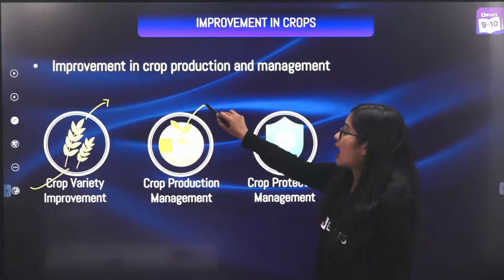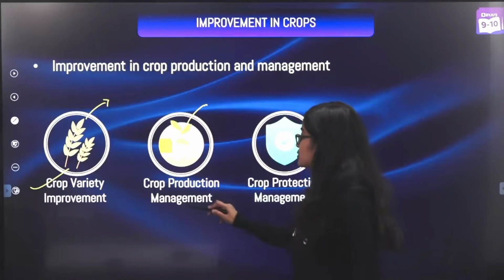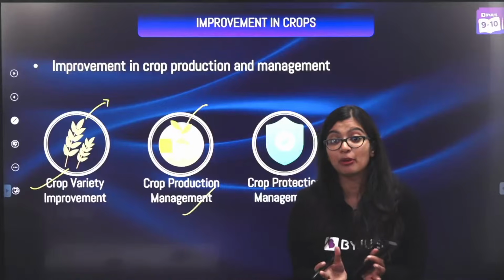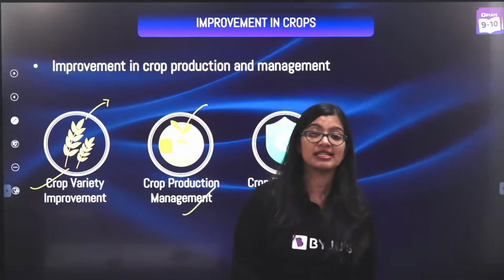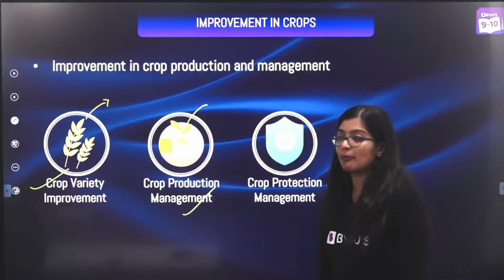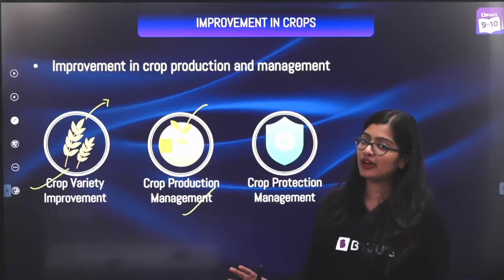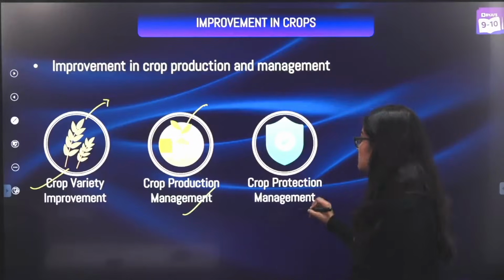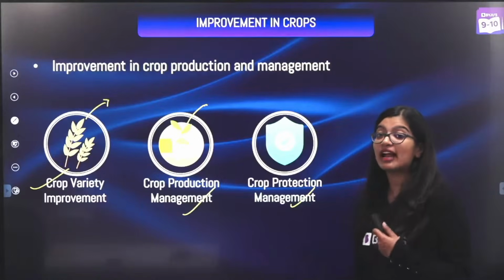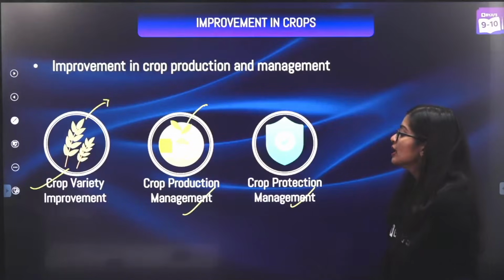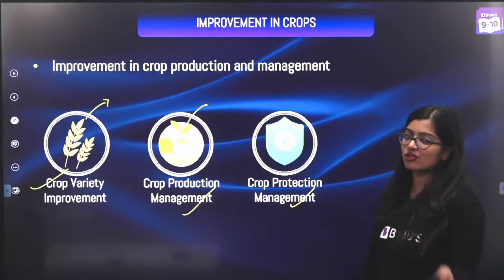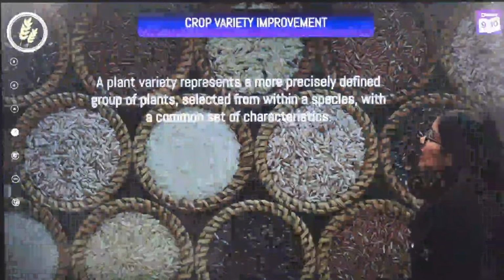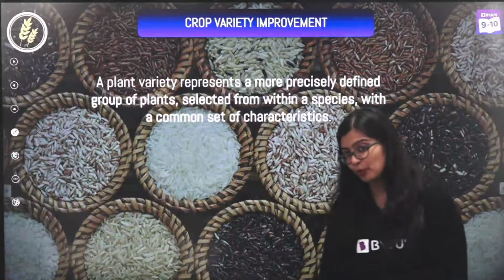Now at the end of it, after we choose the seeds properly, we must make sure of the way we produce it at a large scale, right? That also matters. So our cropping practices, what we do, how we take care, how much water, all of that comes under crop production. And after I implement my practices, I must make sure that I protect my crops so that at the end of it, I get a good harvest, right? So that is where crop protection comes into the picture. So if you learn about these 3, the rest of it becomes very easy, okay? So first up, let us look at crop variety improvement.